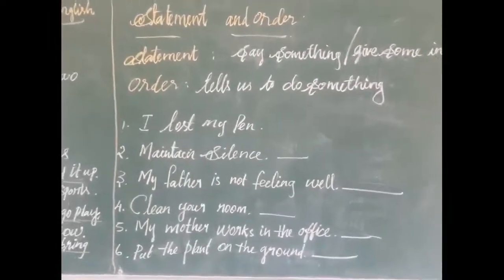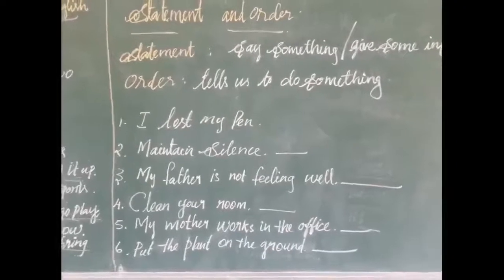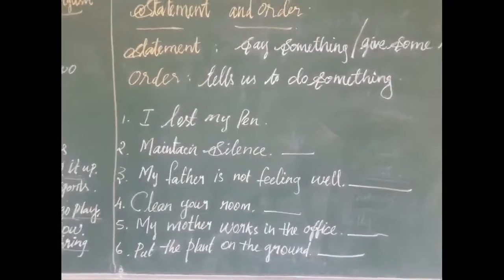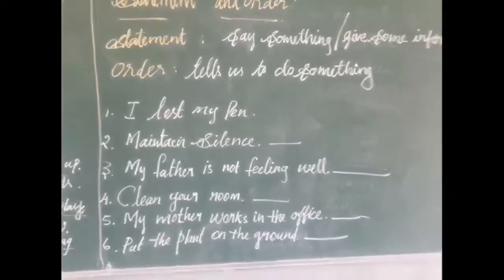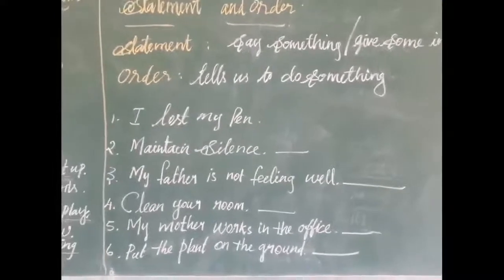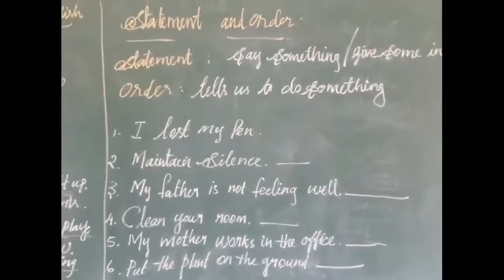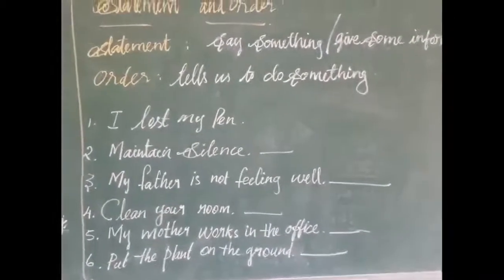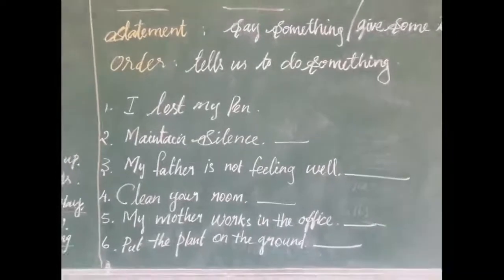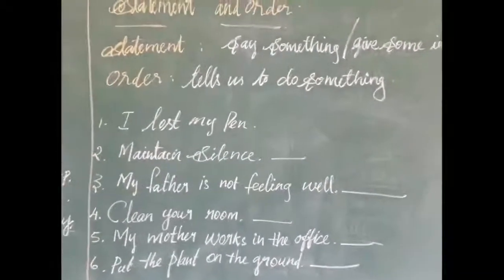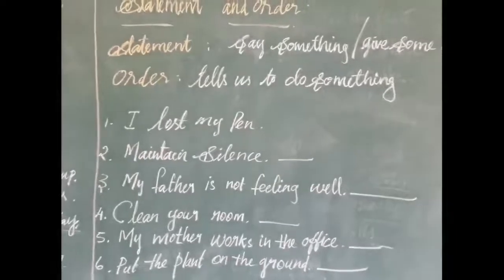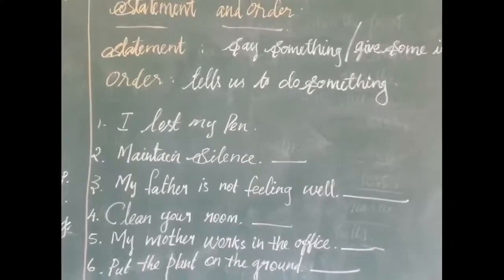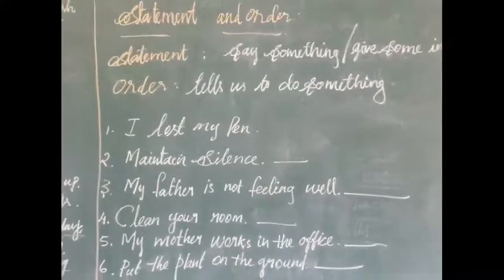That is the statement. A statement will start with the subject and end with a full stop. Subject means a noun. Next, order. What is meant by order? An order will tell us to do something. It will order you to do something. That is the order. An order will start with the action word and end with a full stop.